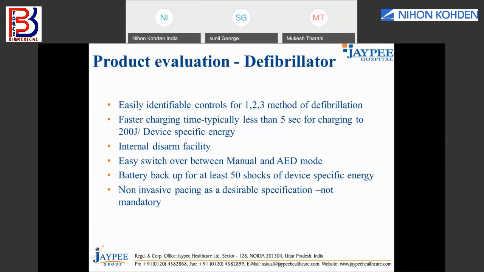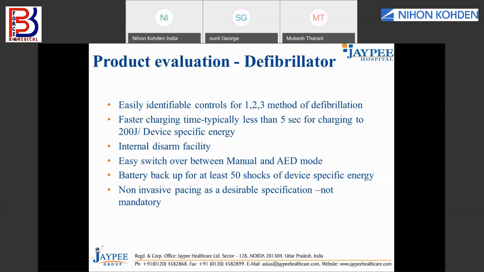If you switch on that machine, it will simply boot in the AED mode by default, and if I wanted to change it to manual mode, I had to wait another 10 or 15 seconds for the complete booting. So every time I switch on the machine, it goes into the AED mode, then I have to manually switch it over to the manual mode, and only then can I defibrillate. So by this procedure, my time of defibrillation is increasing, right?